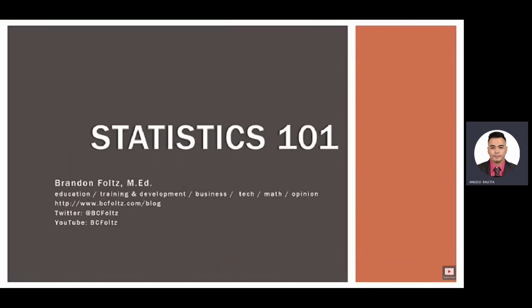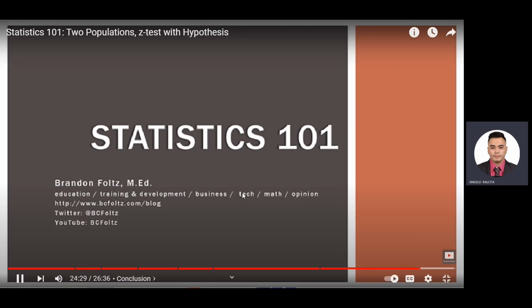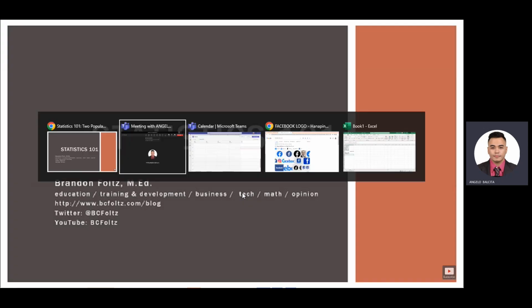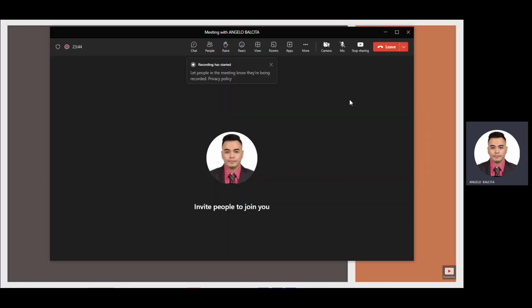Okay, so that wraps up our first video when talking about the difference between two population means. And again, remember, this was the specific case where we knew or were given both sigmas from the populations.